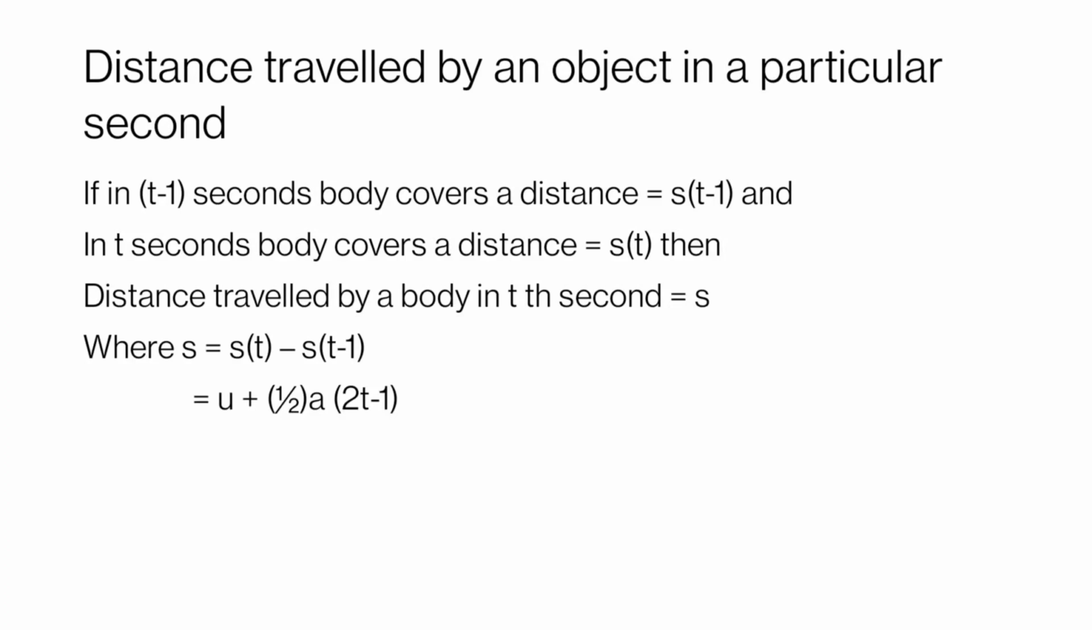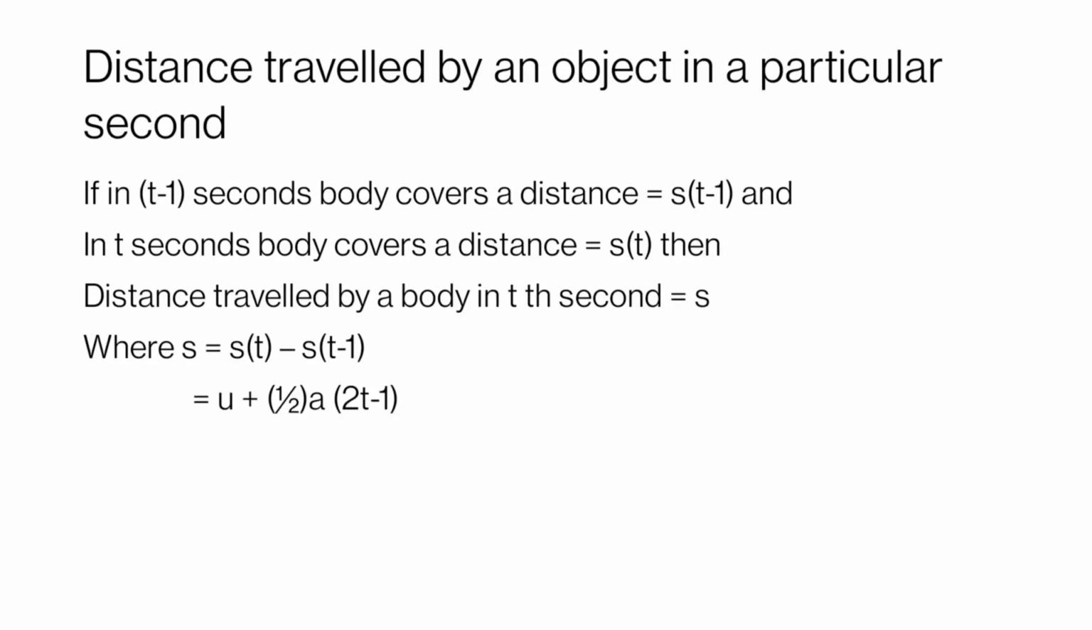If in t minus 1 seconds the body covers a distance s(t-1), and in t seconds the body covers a distance s(t), then the distance traveled by a body in the tth second is equal to s. Now here we can calculate the value of s as s is equal to s(t) minus s(t-1), which gives us a value s is equal to u plus half a (2t minus 1).